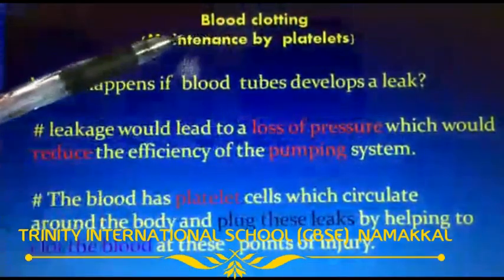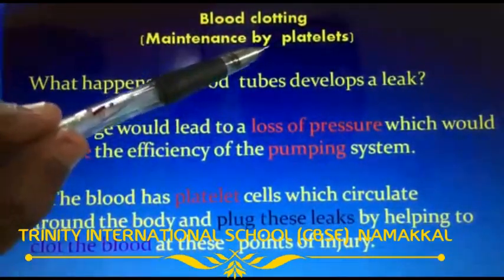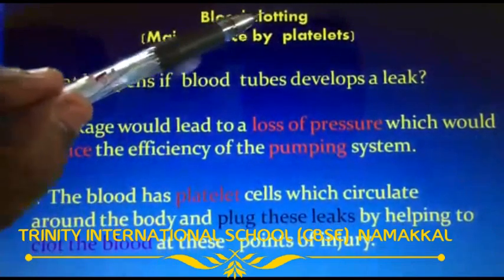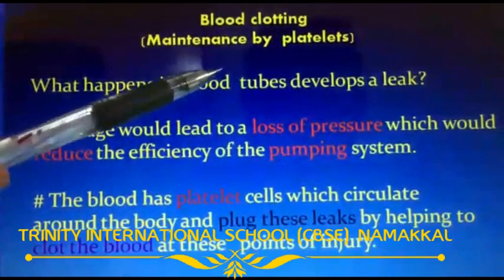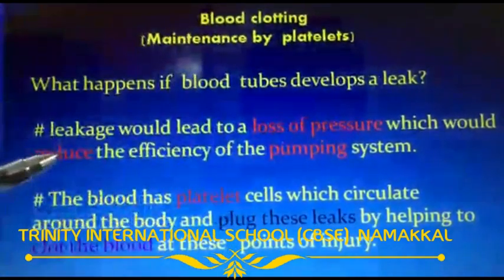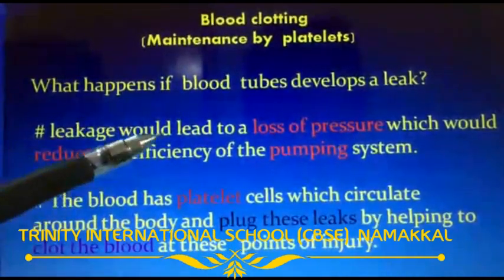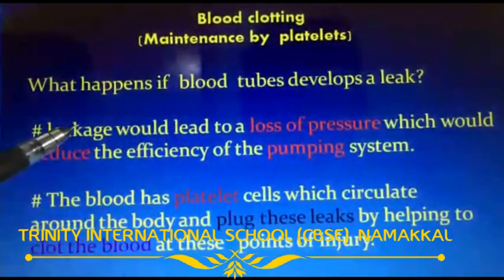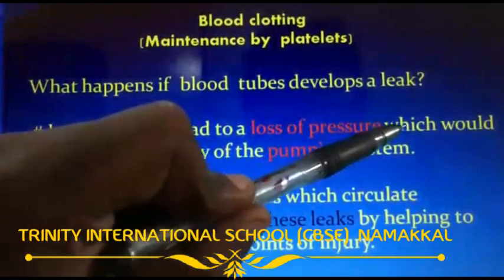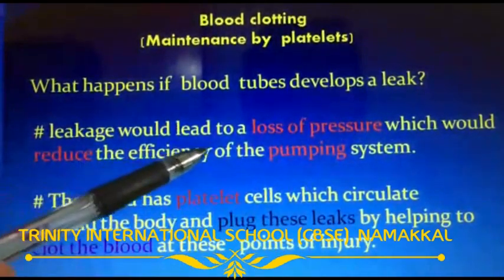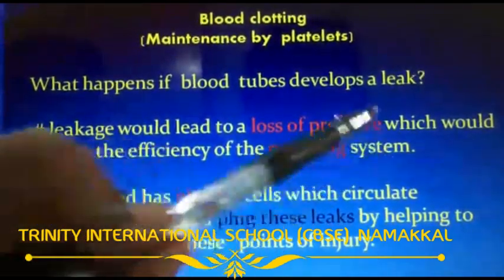Next topic, maintenance by platelets, blood clotting. What happens if a blood tube develops a leak? When we get injuries, what will happen? There is bleeding. Leakage would lead to a loss of pressure, which would reduce the efficiency of the pumping system.